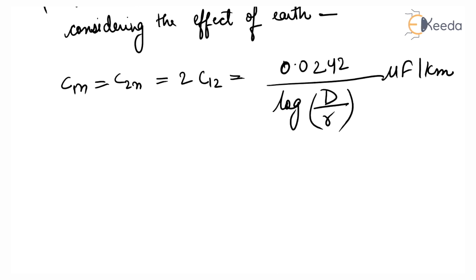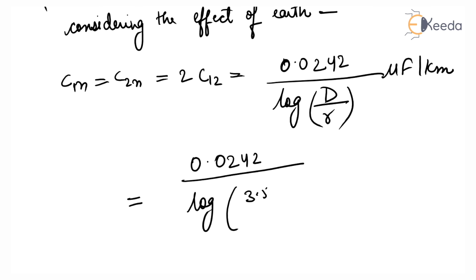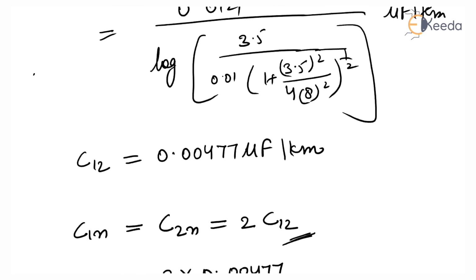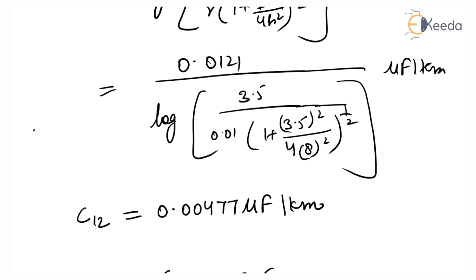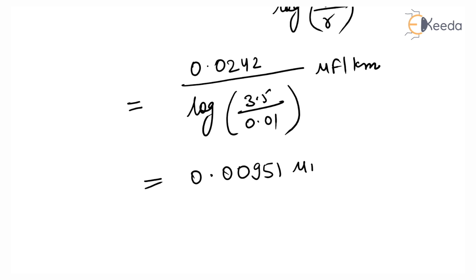So put the value of d and r: 0.0242 upon log of distance 3.5 upon r equal to 0.01. So this is equal to 0.00951 microfarad per kilometer.